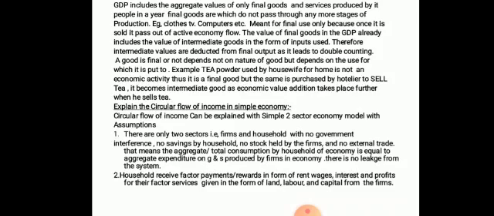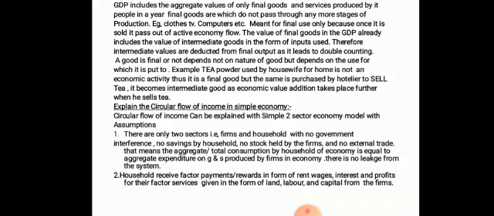That means the aggregate or total consumption by households of the economy is equal to total expenditure on goods and services produced by the firms in the economy. There is no leakage from the system, that is, whatever households are earning, they are spending entirely on goods and services. Whatever firms are producing, they are selling entirely to the households, and they are not keeping any stock.